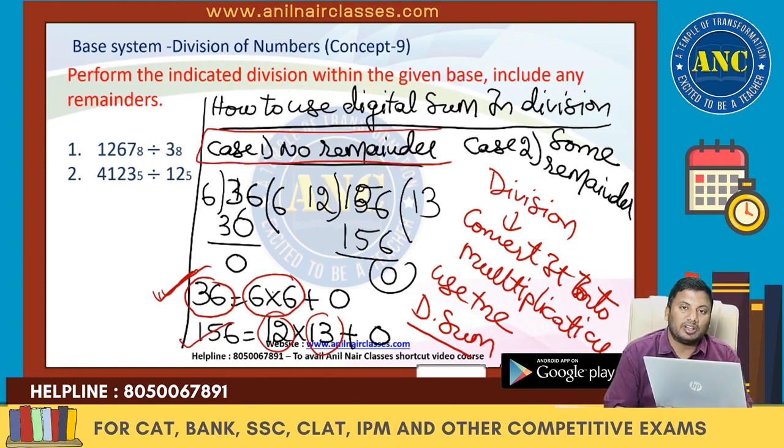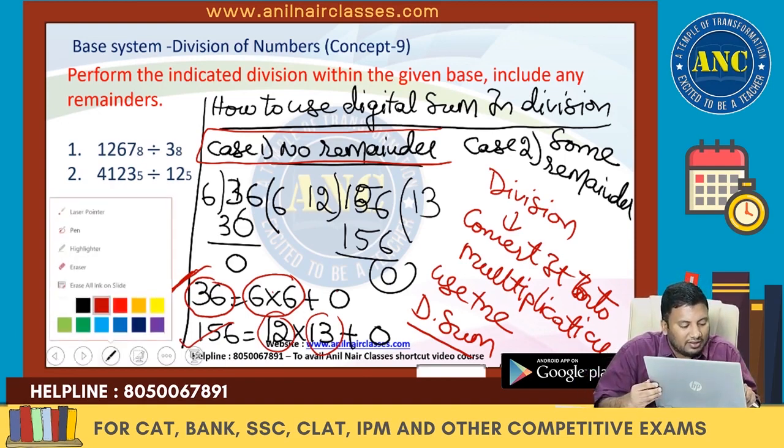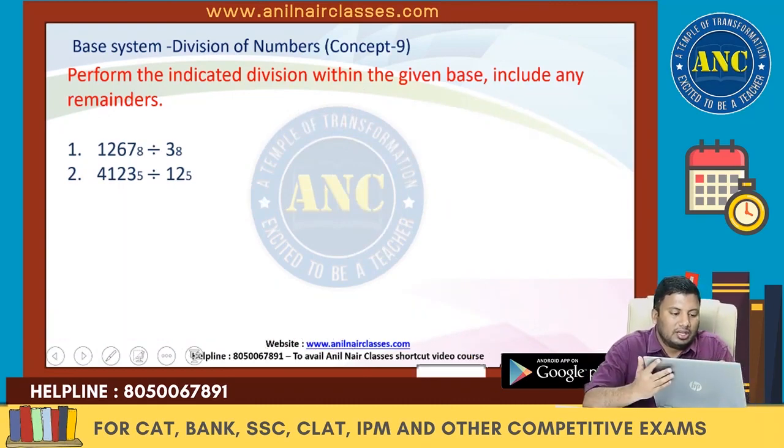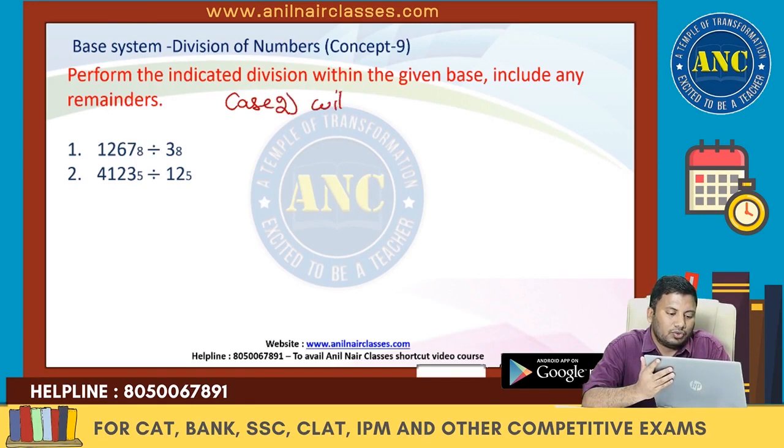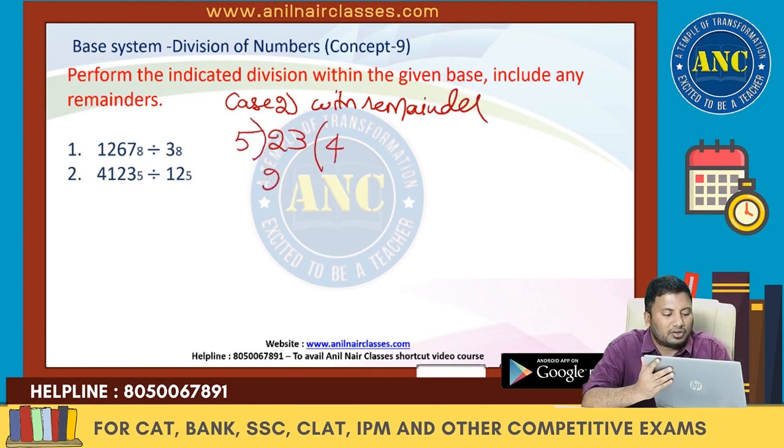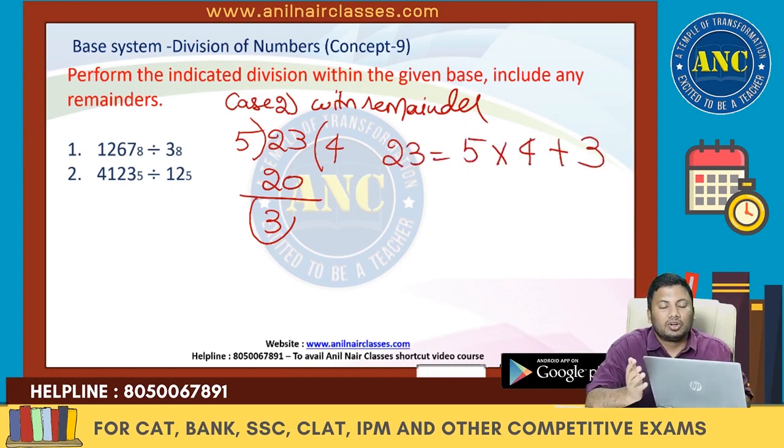How to do it when there is a remainder? Case 2, with a remainder. 23 when I divide by 4. 5 fours are 20. Remainder is 3. So 23 is nothing but 5 into 4 plus 3. Am I right?